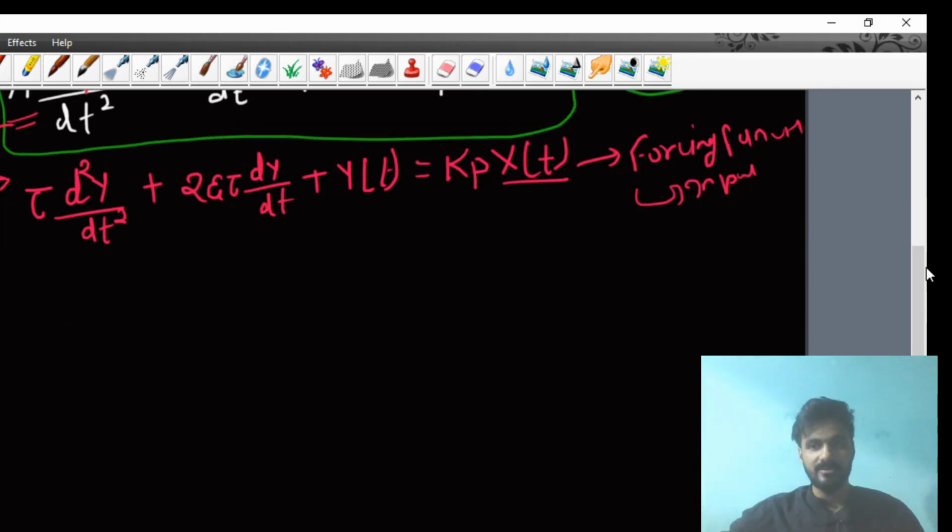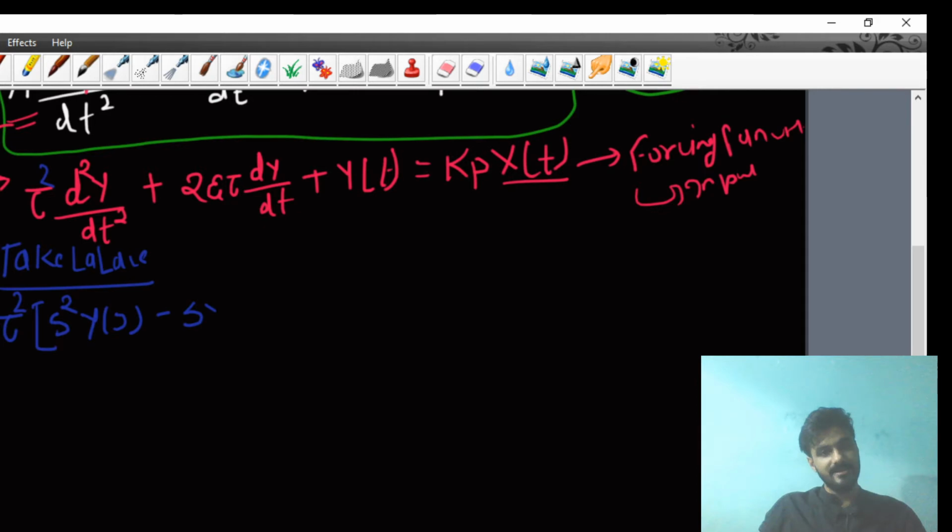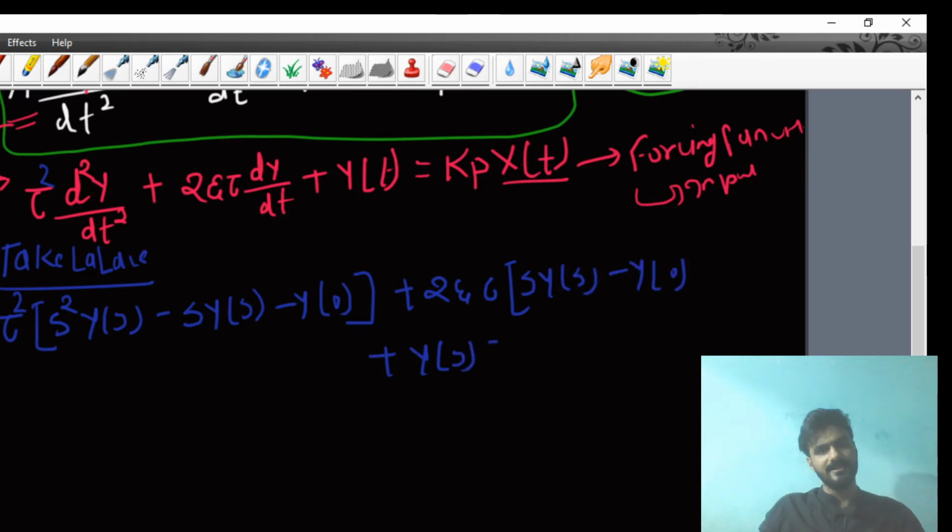Now just try to understand what I want to tell you here. If you take the Laplace transform of this equation, then you get, sorry, here this will be tau square, s square Y(s) minus s y(0) minus y'(0), plus 2 zeta tau s [Y(s) minus y(0)], plus Y(s), equals kp into X(s).